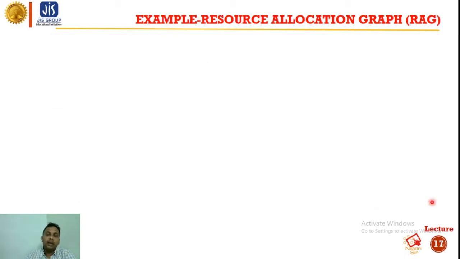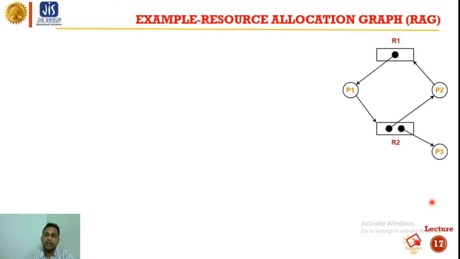Now we will do an example of a resource allocation graph. Here you can see that there are three processes P1, P2 and P3, and there are two resources R1 and R2. R1 has only one instance and R2 has two instances. The two instances of R2 are held by P2 and P3, and R1's instance is held by P1.